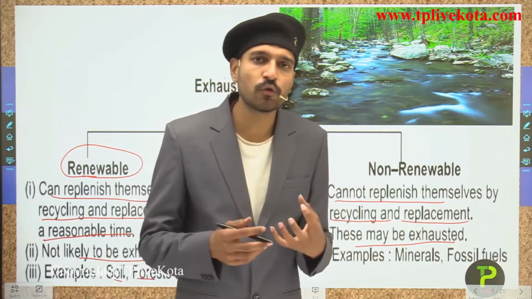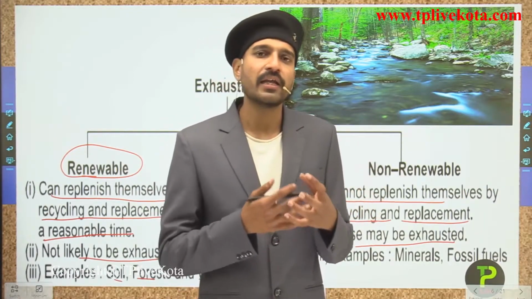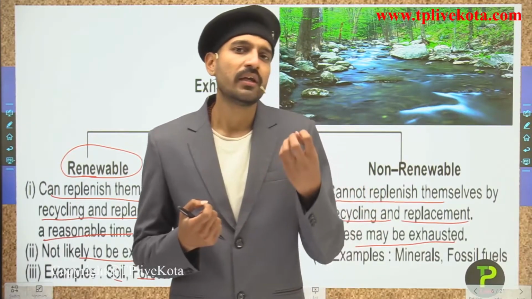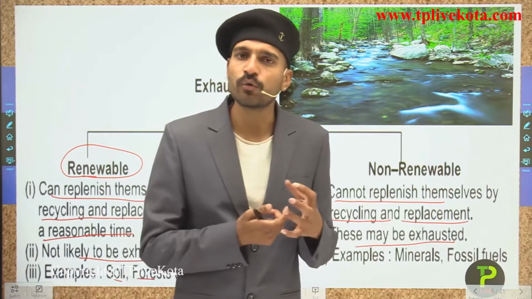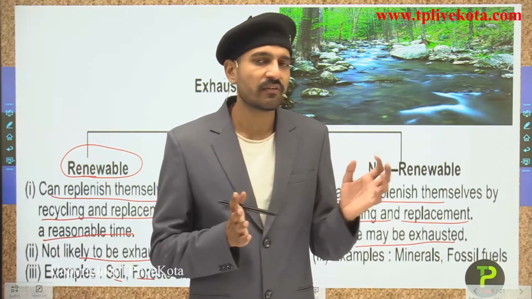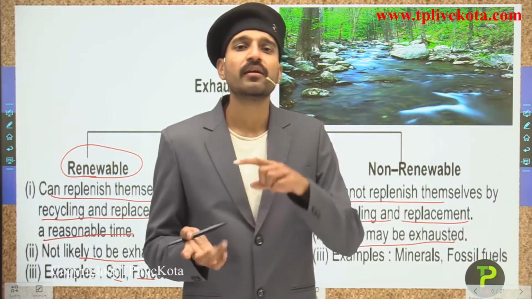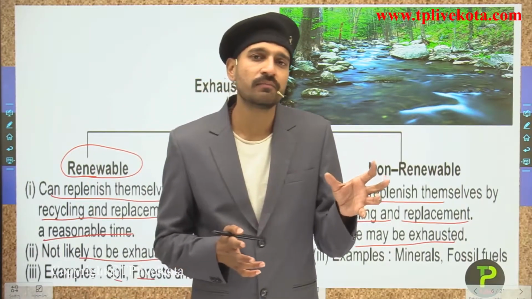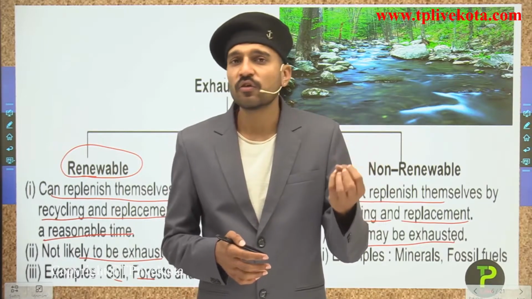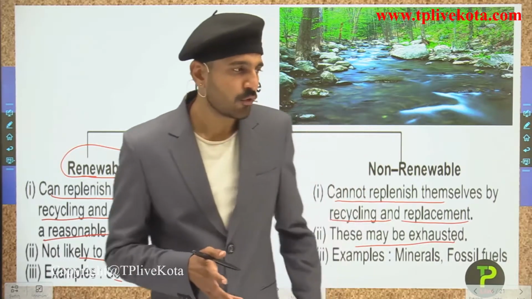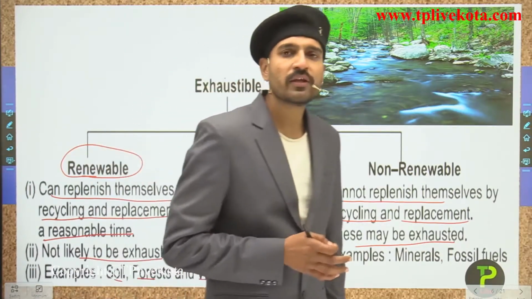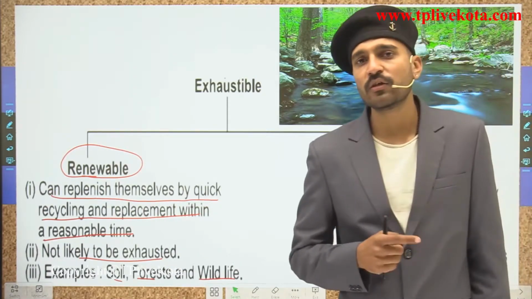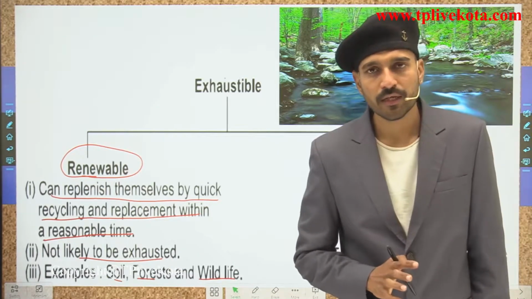If I burn coal, I cannot get coal again by any method, because the coal that I have used gives out energy and is converted into ash. Students, that was a chemical change and I am not going to get the coal again by any method. So it means that coal is a non-renewable exhaustible natural resource. I hope, students, that exhaustible natural resources, inexhaustible natural resources, renewable natural resources and non-renewable natural resources are pretty much clear in your mind.